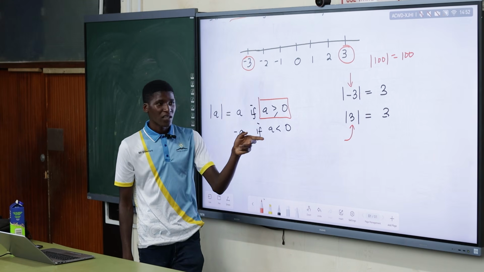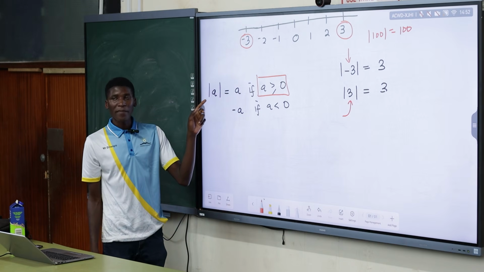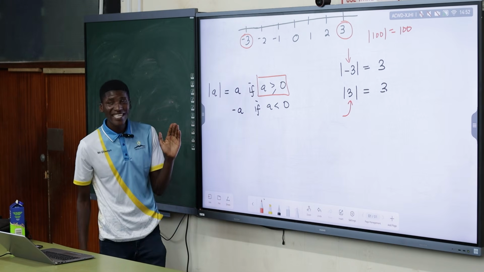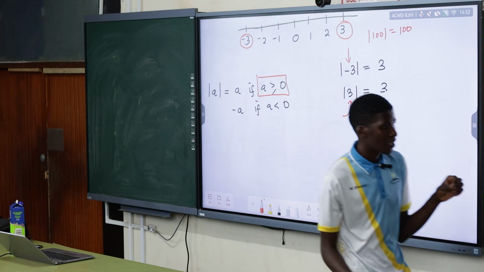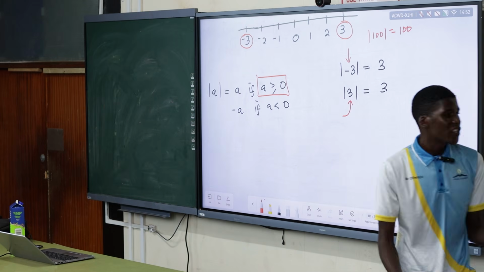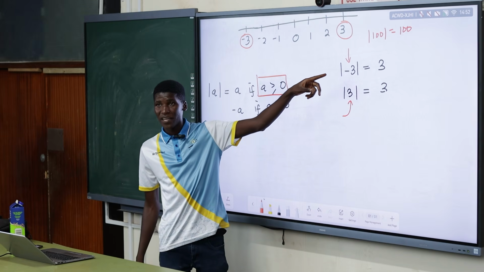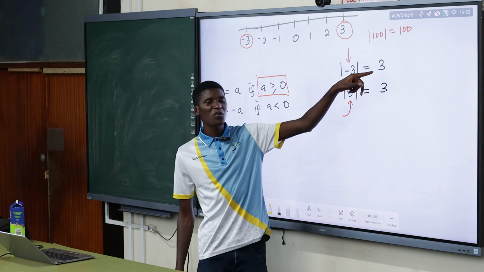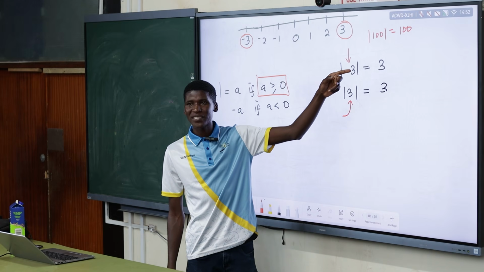Okay. What if A is a negative value? Meaning inside our absolute value sign we now have a negative number. But what happens is that its absolute value becomes positive. How do you make a negative number to be positive?